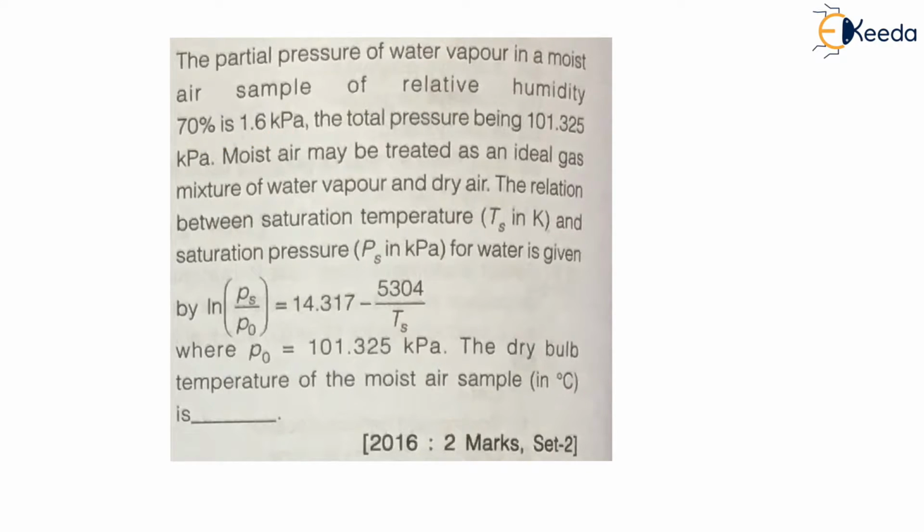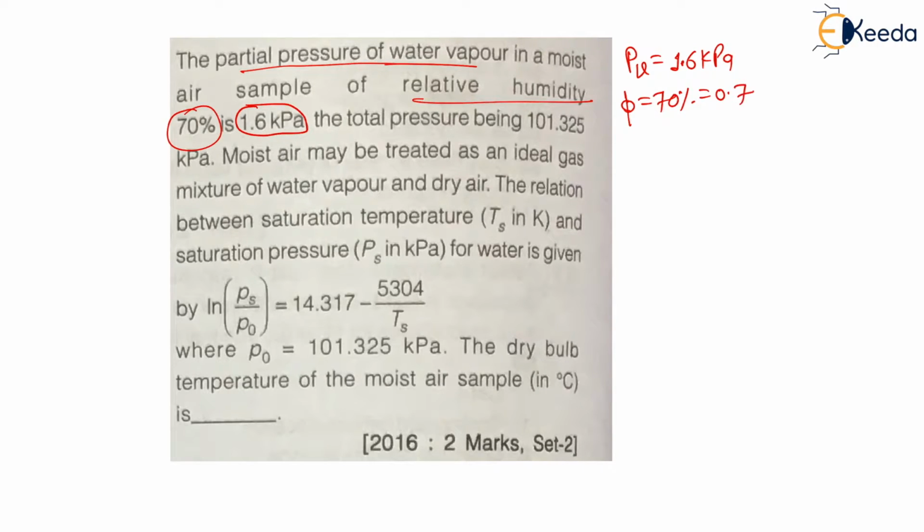1.6 kilopascal. Here they have mentioned that it is a partial vapor pressure, that is PV. Therefore partial vapor pressure PV is equal to 1.6 kilopascal, and relative humidity phi is equal to 70%, which is nothing but 0.7.